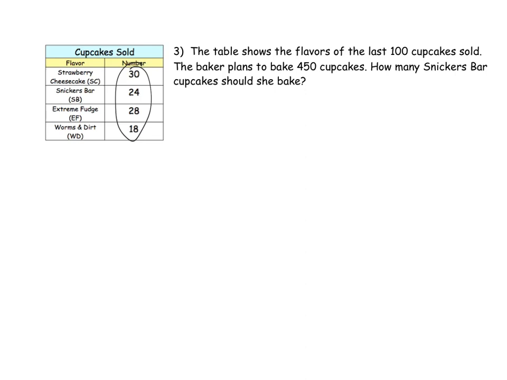So this one is talking about our Snicker bars. Our probability for Snicker bars was 24 out of 100. Now, that did reduce down to 6/25, but we can keep it as 24 100ths for this problem. We're now going to make this 100 into 450. And we want to know how many Snicker bar cupcakes we should bake.